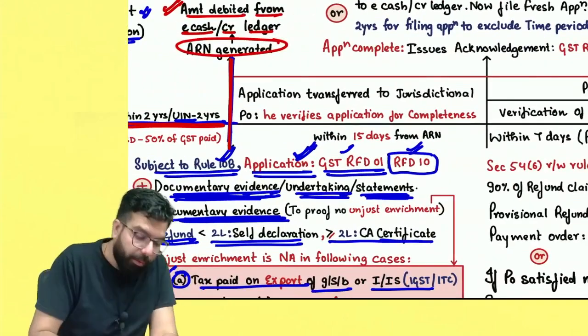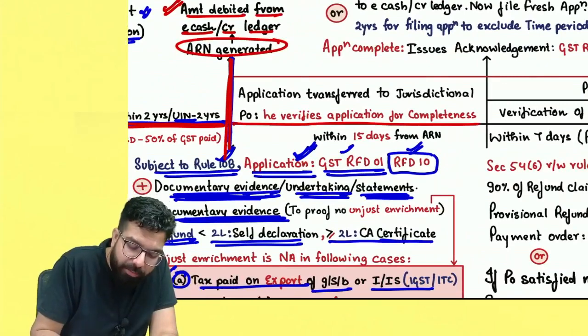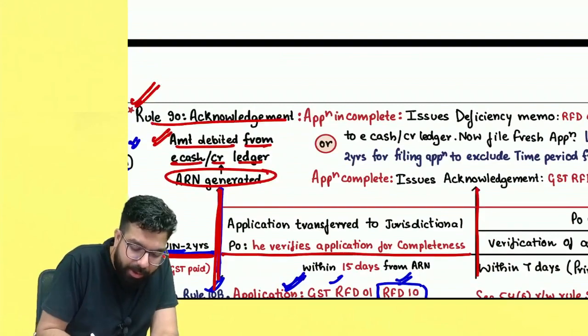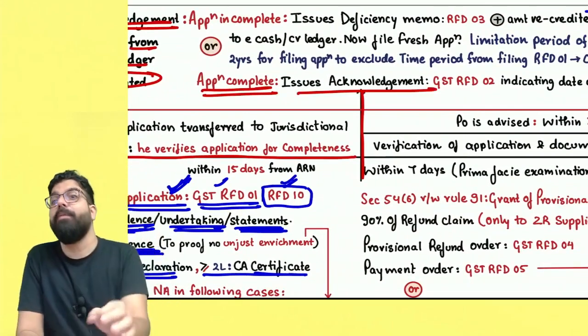Okay, everyone. Now, sir, what will happen after I have filed an application? After you have filed an application, within the next 15 days, the officer will give you an acknowledgement. If the application is complete, he will give you an acknowledgement in GST RFD02.